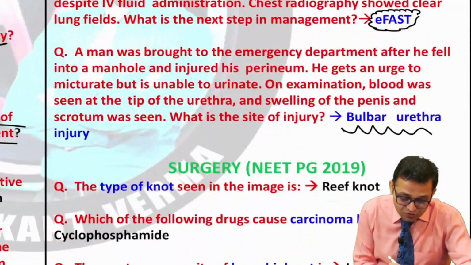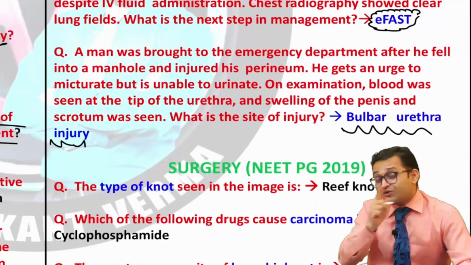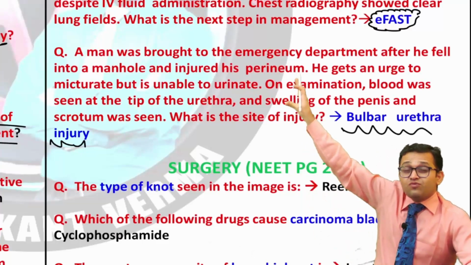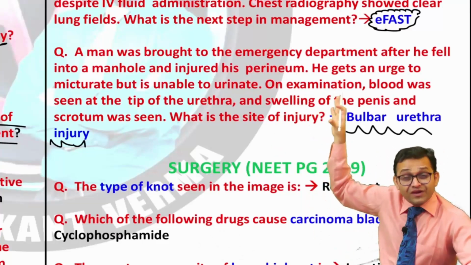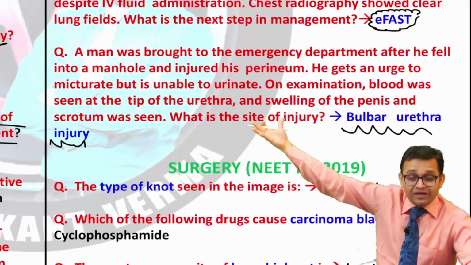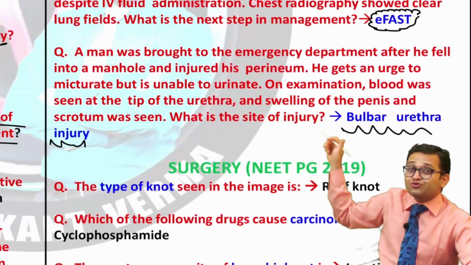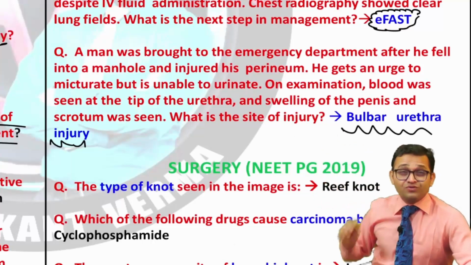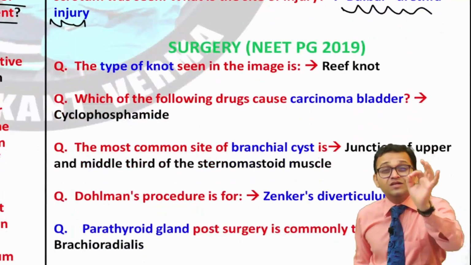Again, I am telling you, urethra injury and one question from the prostate is important. So there was the clinical situation. We learned in our anatomy also, even with the help of anatomy, you can solve the surgery question. Answer given was the bulbar urethra. So now we are going to discuss the NEET PG 2019.